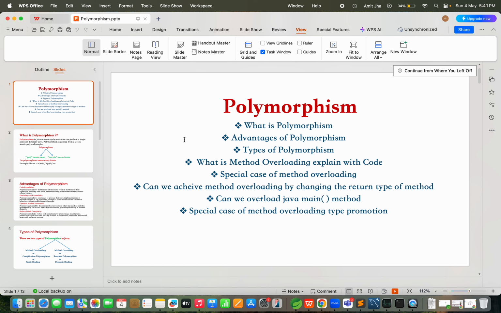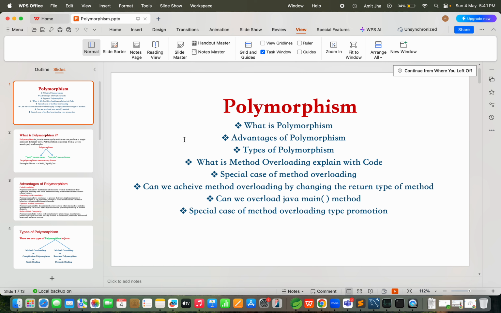Then next I will explain a special case of method overloading. In this we will get some important interview questions as well. Can we achieve method overloading by changing the return type of a method? Can we overload the Java main method? This is a most important question in the interview room. Most interviewers ask this question: can we overload the Java main method? So those who are freshers or intermediate, for them it's a very important video.